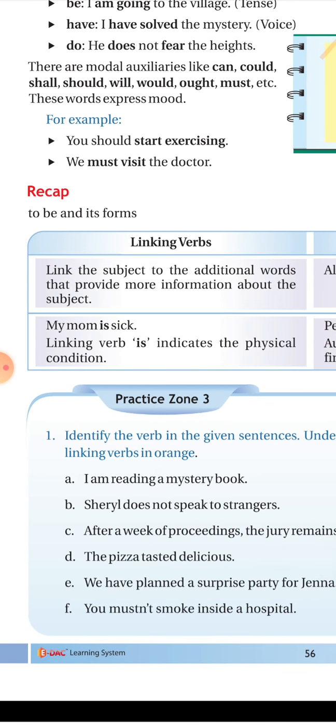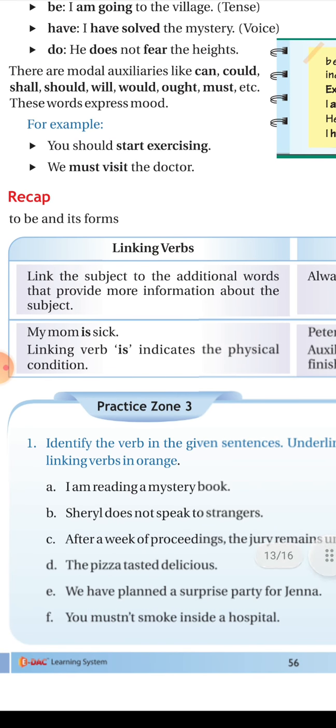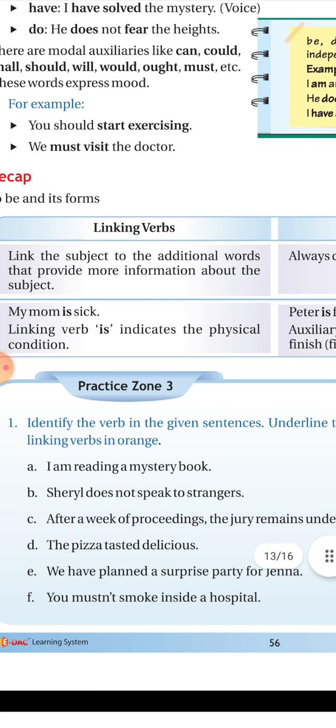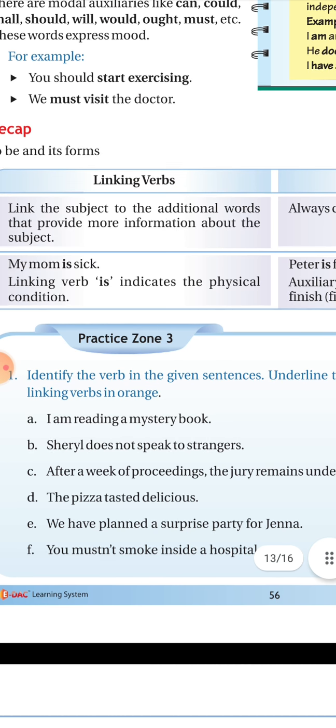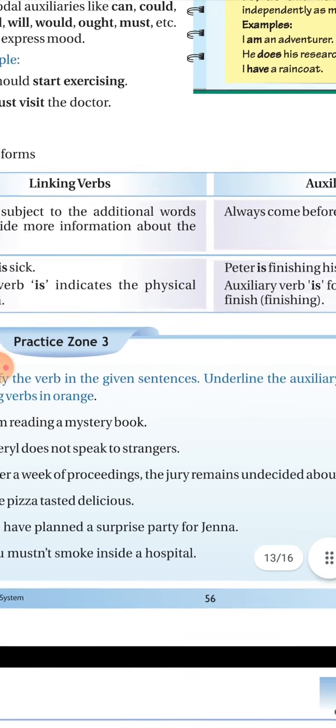Now let's do a recap. To be and its forms. Now linking verbs. The first column is linking verbs. They link the subject to the additional words, the remaining words which can be the predicate, the verb and the rest of the words, that provide more information about the subject. So what do they do? They provide additional information about the subject. For example, my mom is sick. Sick here indicates the physical condition.